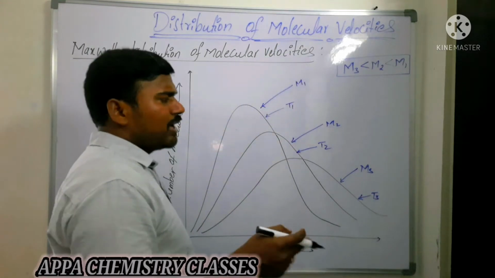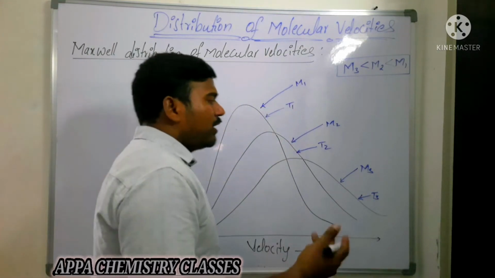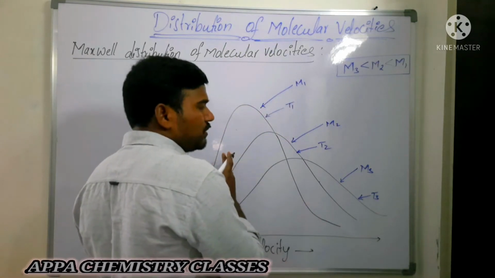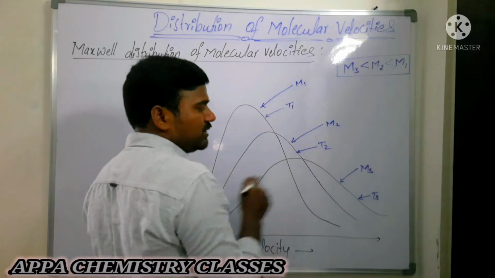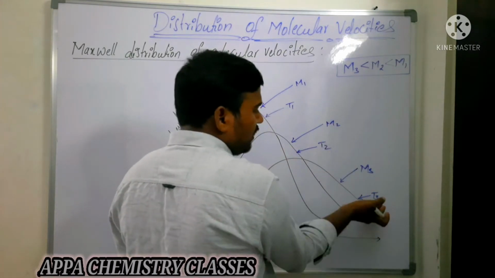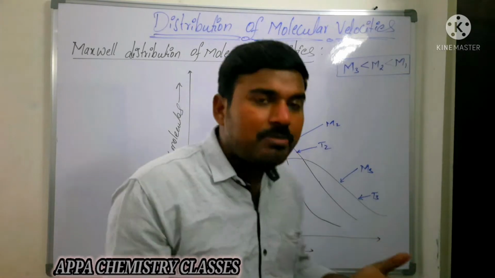Then what happens here? As temperature is increased, the molecular velocities will increase and the Maxwell distribution curves will shift towards the right direction. Okay, now that is as temperature is increased. Now here T3 is there. When you are increasing the temperature, what happens?